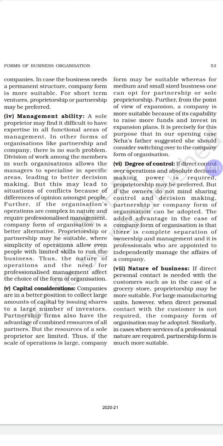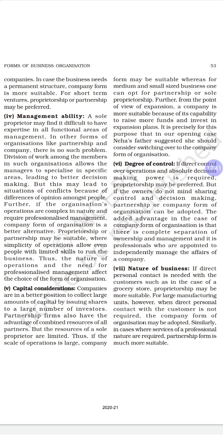The need for professional management also affects the choice of business organization. So in management ability, only the sole proprietor will have less managerial ability, because he will not have full information on the functional areas.